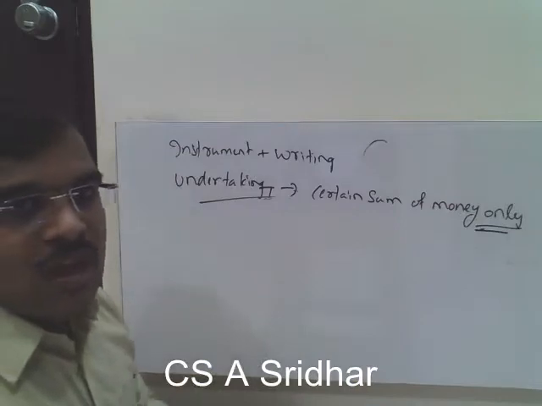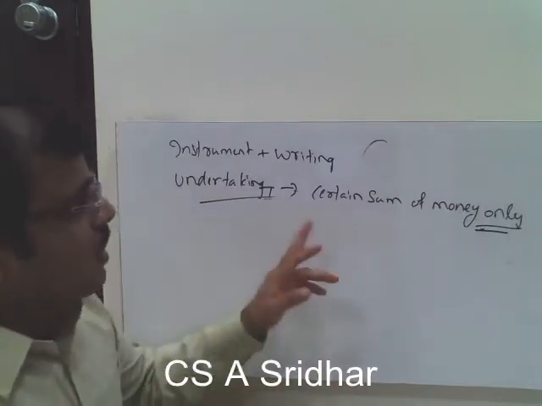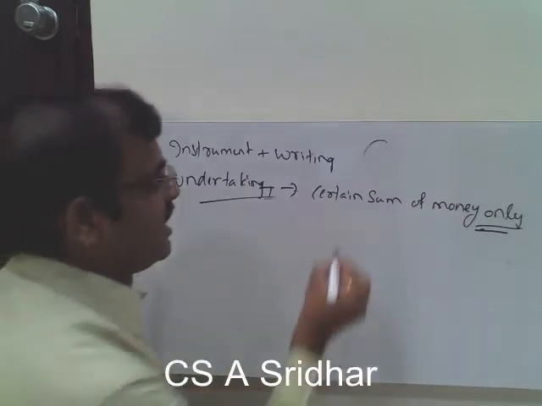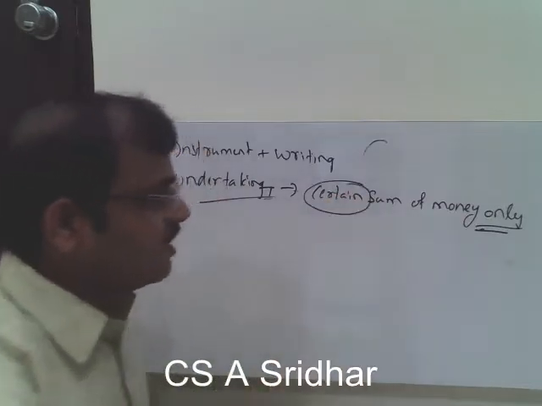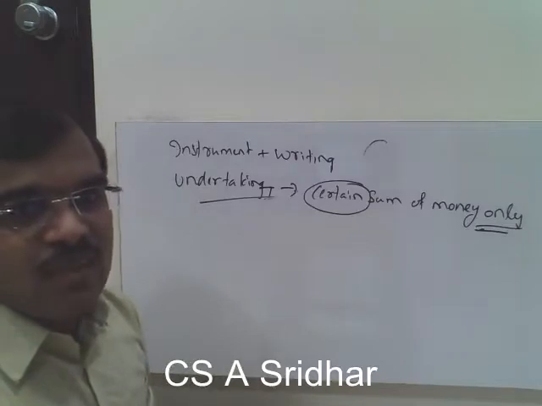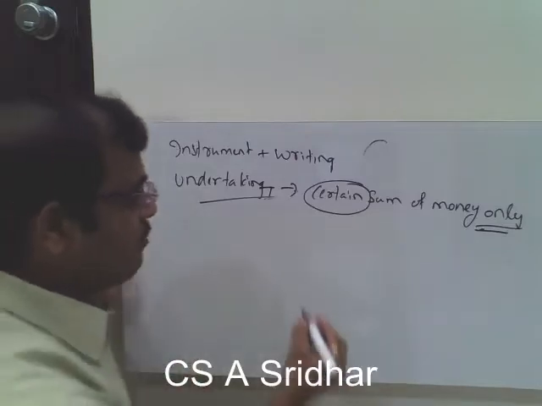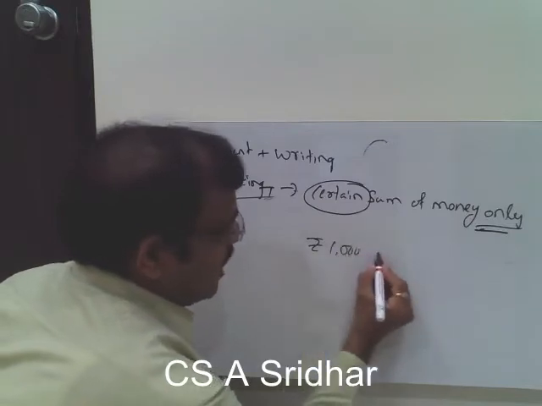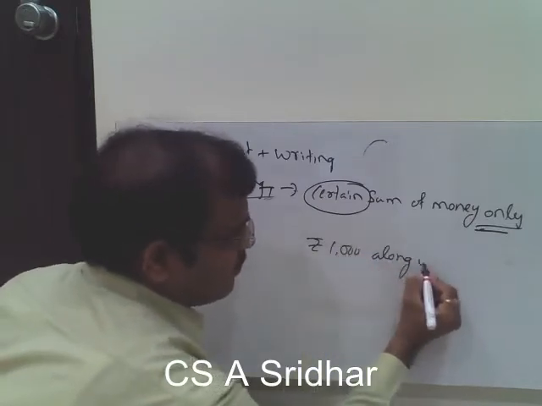So what do they have to state in the promissory note? It has to be a certain sum of money only. So what is the meaning of certainty here? Certainty means, suppose take the example, I am giving an instrument saying that I promise to pay rupees 1000 along with interest.